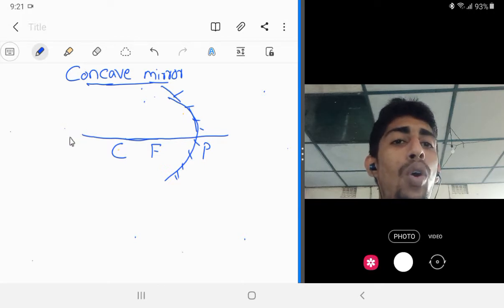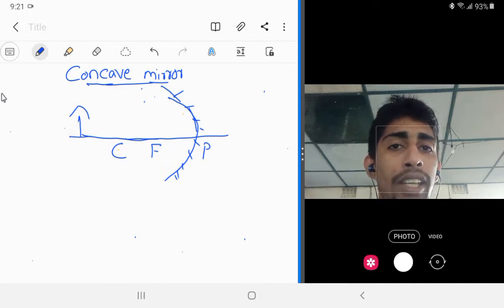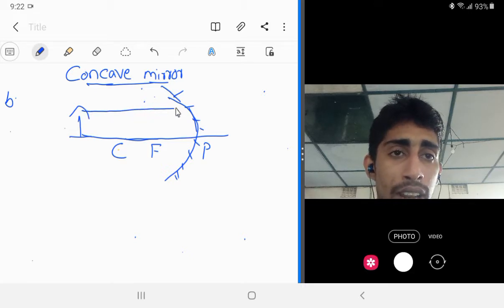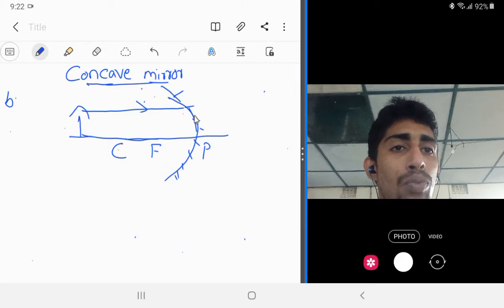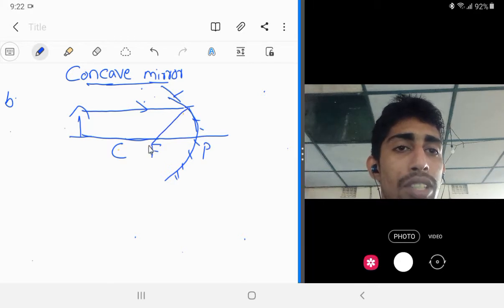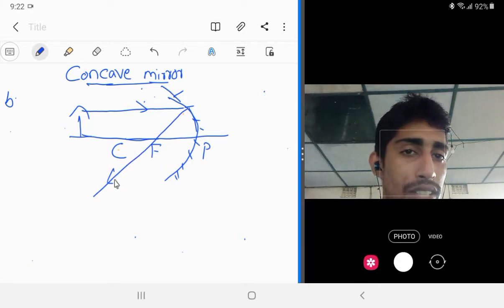So if the object is beyond C, second case only, then the light rays which are parallel to the principal axis, the light rays coming from the object, after reflection will pass through the principal focus. That we know.